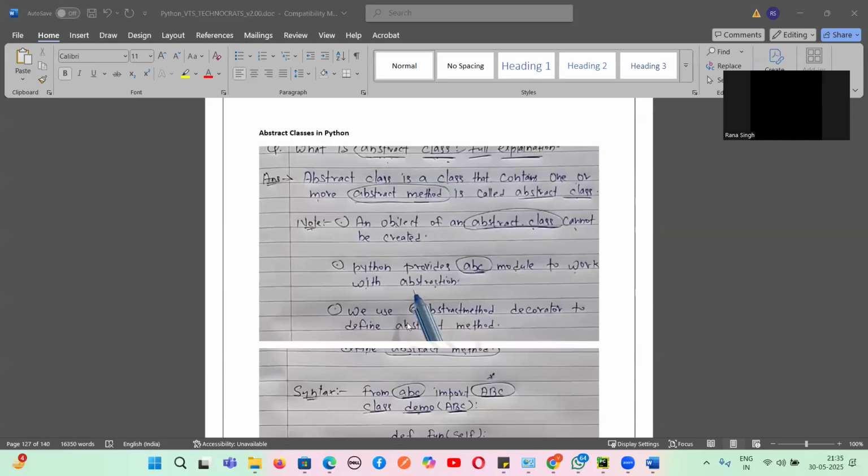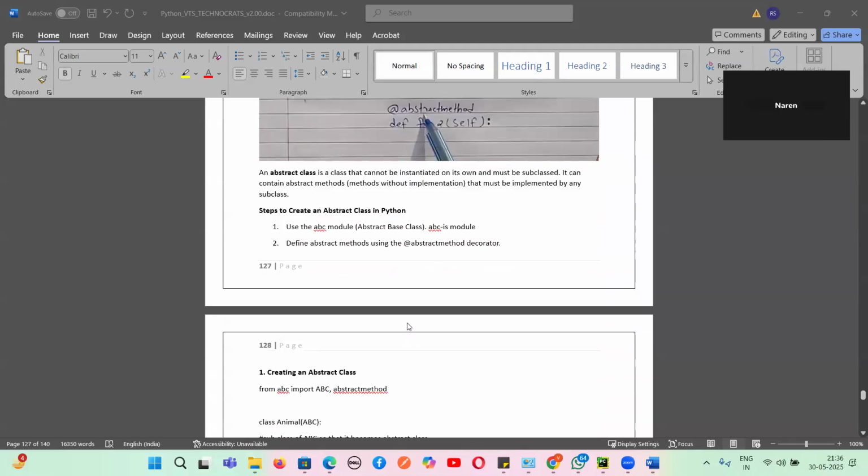The first point is what? An abstract class is a class that will consist of what? Tell me, guys. One or more abstract methods. Yes or no, guys? And then an object of an abstract class can be created or cannot be created? Cannot be created. And Python provides which module to work on abstraction? abc. Yes or no, guys? And we can use which decorator to define an abstract method? @abstractmethod. Yes or no, guys? So if you have understood this one.